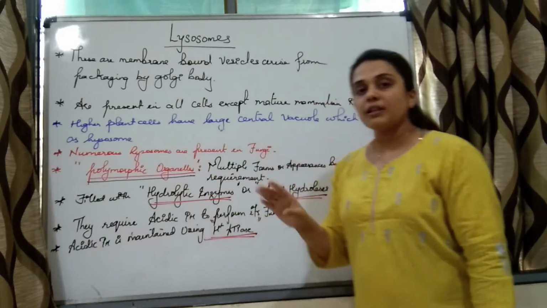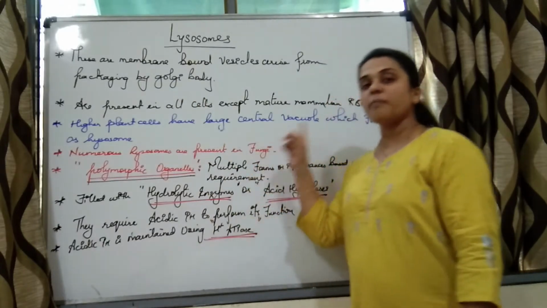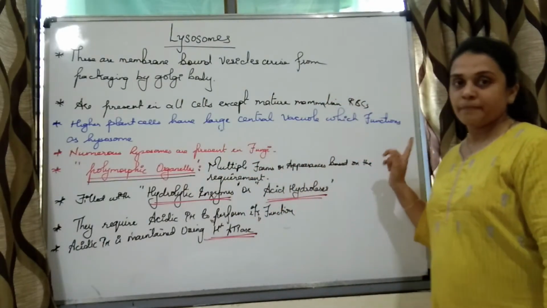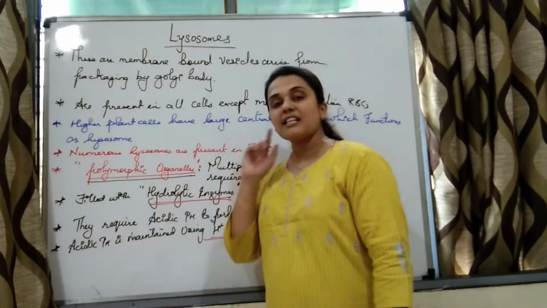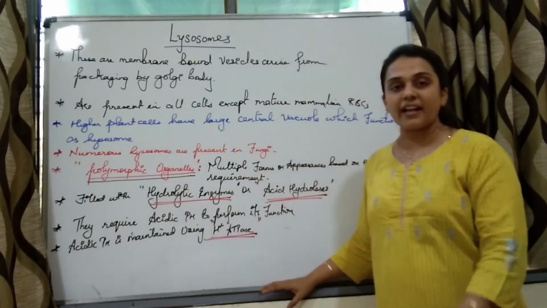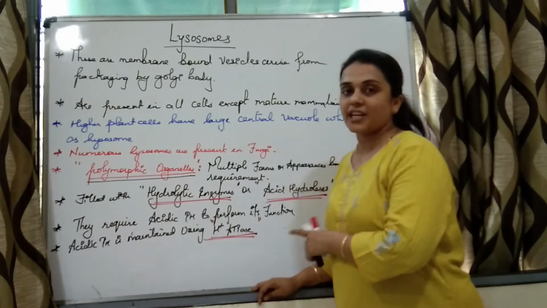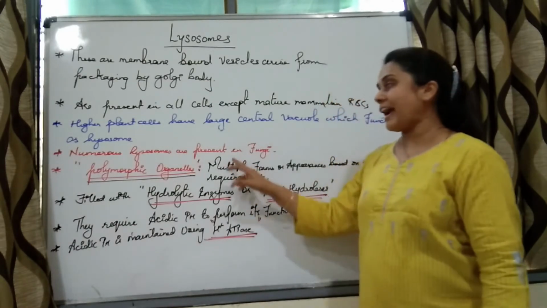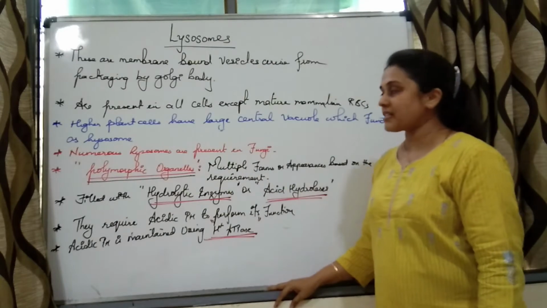These are present in all cells except mature mammalian red blood cells. Higher plant cells have a large centrally placed vacuole which functions as lysosome, and fungi have numerous lysosomes within them.